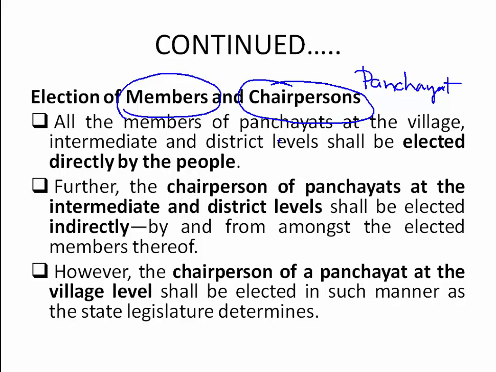All the members of the panchayat at village, intermediate, and district levels are elected directly by the people, means through election.